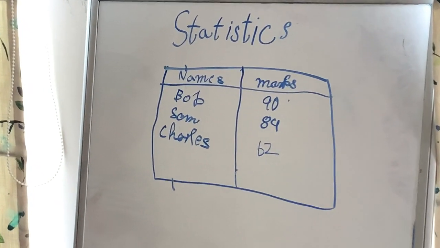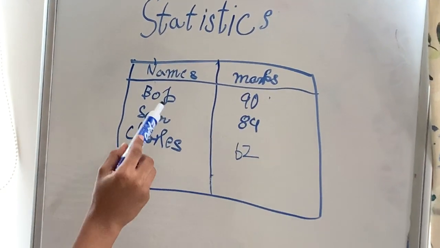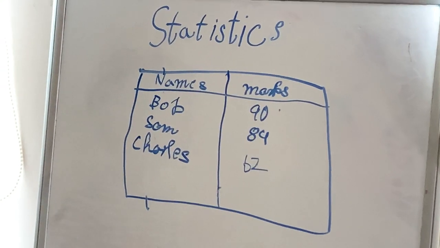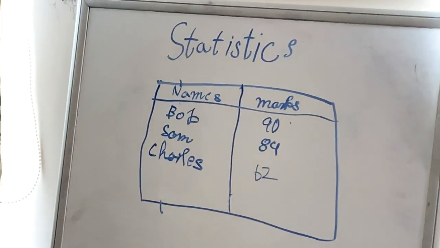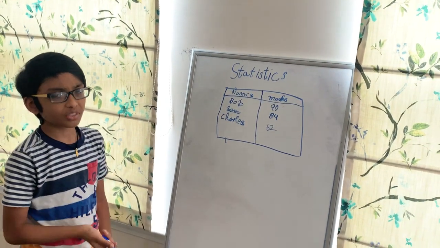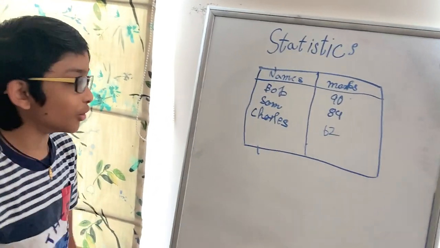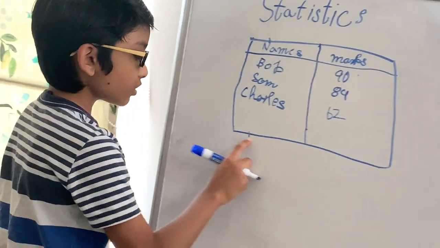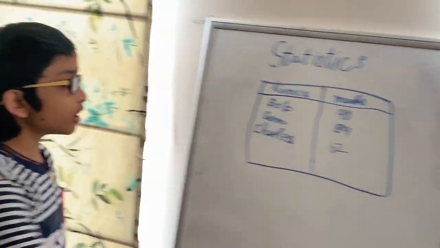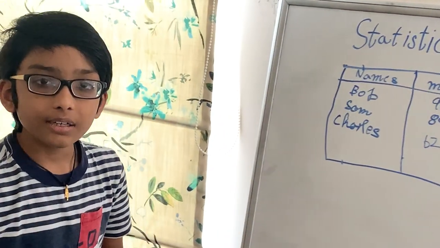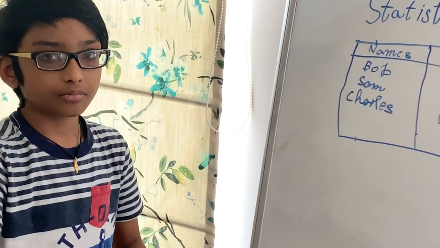So here in statistics, we can find the average, the mean, the mode, and the range. Now, what are those? You might not even understand what those are. Now, the mean is all of them combined divided by the amount of them.